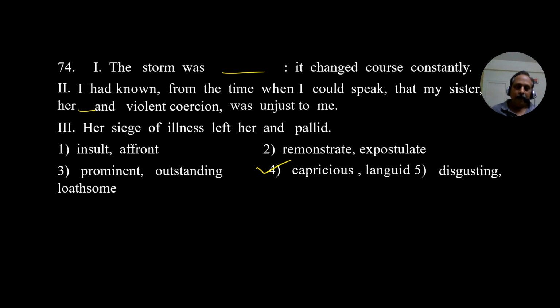What is the meaning of capricious? Capricious means constantly changing. Constantly changing. And generally there is a saying, you can also think of the word fickle-minded, always changing. A great philosopher once said, nothing is more capricious than the human mind. Nothing is more capricious than the human mind. Our thoughts always change. So capricious, an important word. The storm was capricious, constantly changing. Her capricious and violent coercion. Coercion means force. It goes with the first one. The second one, it goes with the first one.